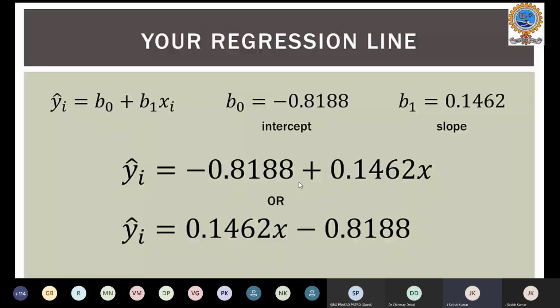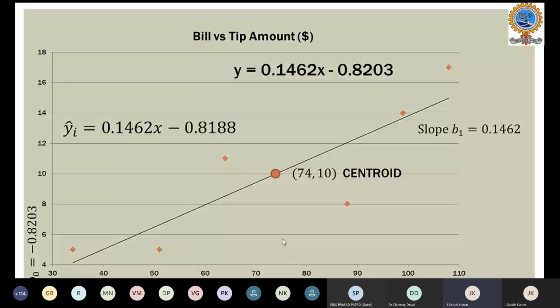Or you can rewrite the equation as the expected value of y, y hat, equals 0.146 times x minus 0.818. This is your regression line. When you plot this line, it will look like this as shown in the slide. You can see that the regression line is progressing towards the positive x-axis and y-axis.